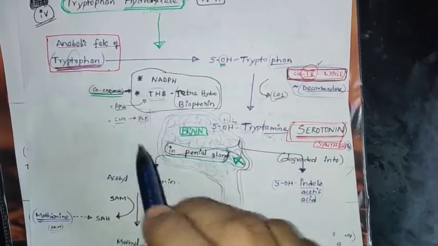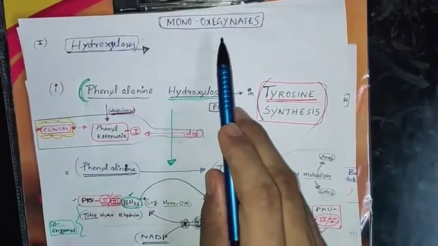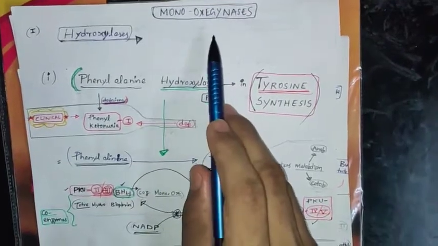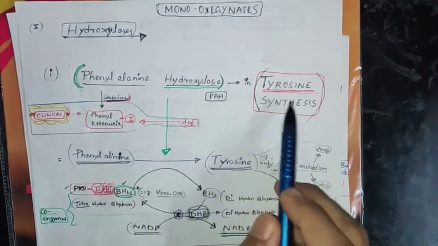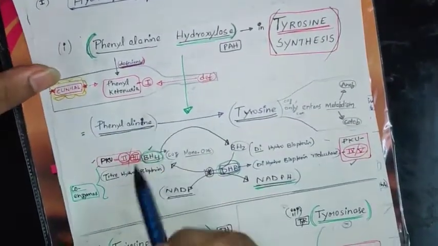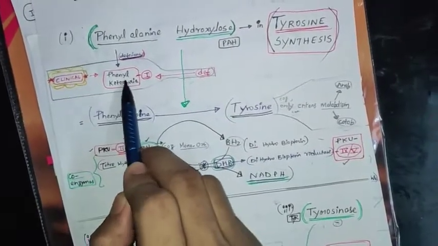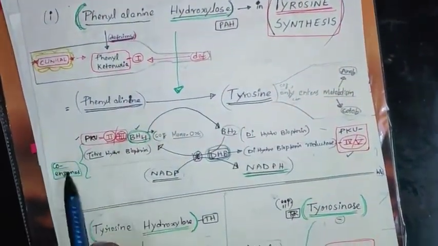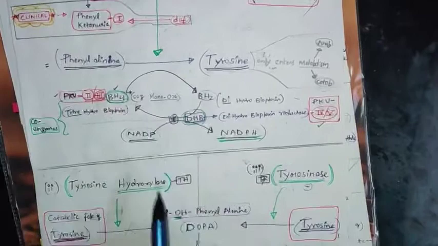Okay, coming to, sorry, I forgot this, hydroxylase. I told only dioxygenase. Coming to monooxygenase: this dioxygenase and monooxygenase come under the subclass of oxidoreductase. In monooxygenase, in tyrosine synthesis, this anabolic fate synthesis means here 1, 2, 3, 4, 5. You remember 1 comes under clinical, 1 comes under main enzyme deficiency, 2, 3 coenzymes, 4, 5 also coenzymes. 2, 3 for BH4, 4, 5 for DHB. Finish.